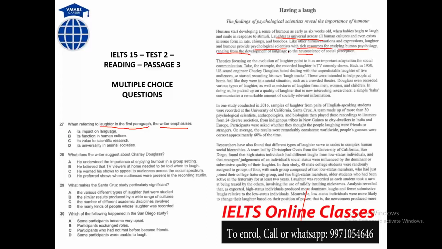So what I could take out in the beginning is that they are telling that humans react to humor from the very beginning. A 6-week-old child will also respond, and laughter is universal. It also exists in some kind of rats. And they also say that the expressions and emotions are helpful for scientists to do research and to study human psychology. This is what I could frame out. Now coming back to the options. First, reread the question. When referring to laughter in the first paragraph, the writer emphasizes. So what is the writer emphasizing?